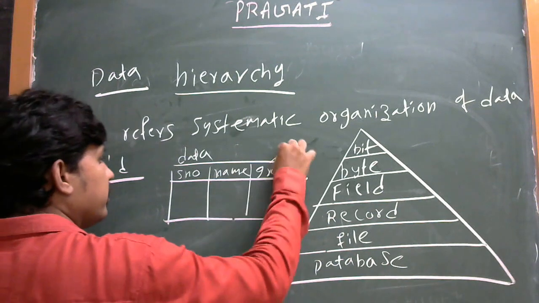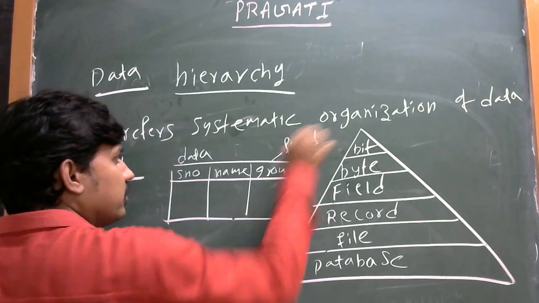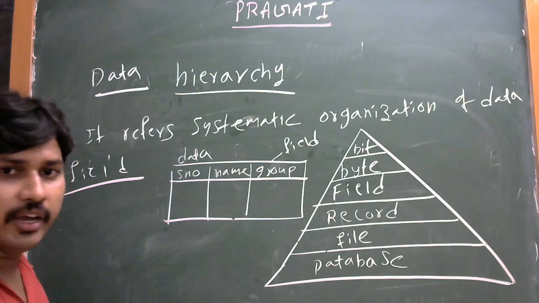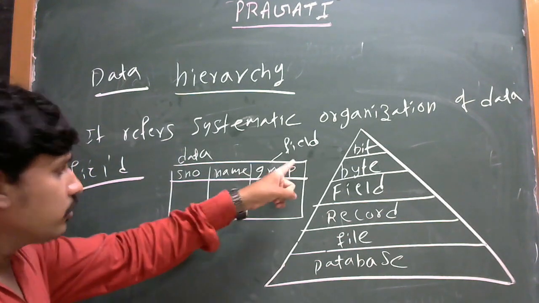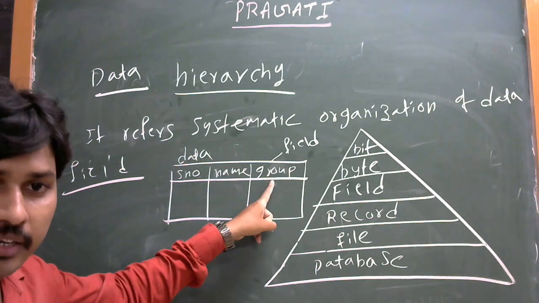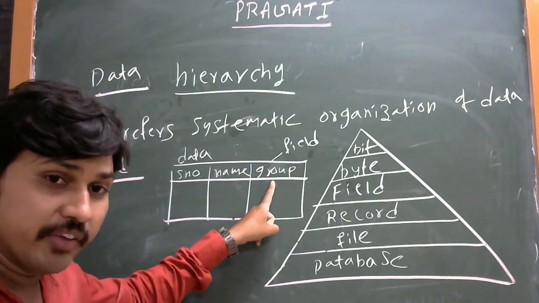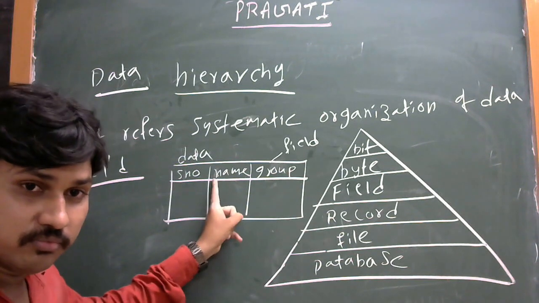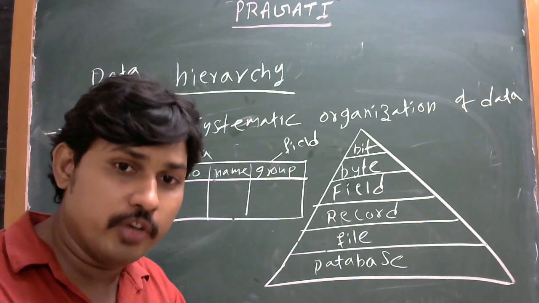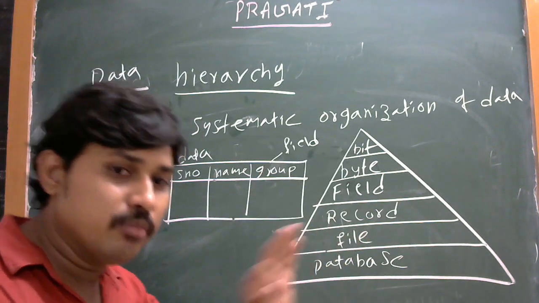This is one of the fields. But in MS Word, we use the word column. Column is also known as field. Particularly in DBMS, we use only field. Field is similar to column.